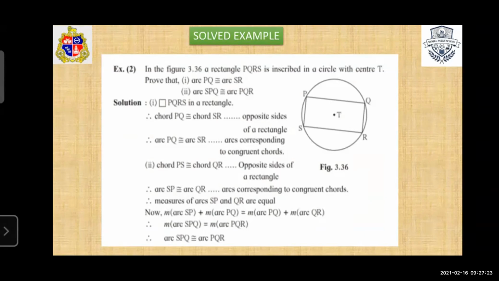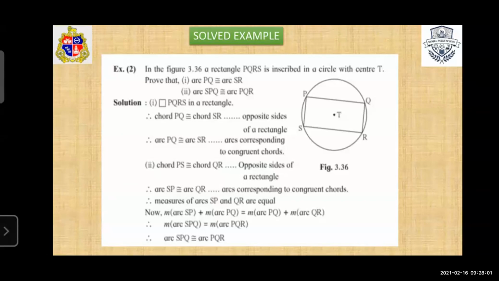Then second, chord PS. Here we name it as chord PS congruent to chord QR. So chord PS is congruent to chord QR, and therefore arc PS is congruent to arc QR, since arcs corresponding to congruent chords are congruent. Now the measures of arc SP and arc QR are equal. Then we apply the condition here: measure arc SP plus measure arc PQ is equal to measure arc PQ plus measure arc QR. Means these two sides are equal.